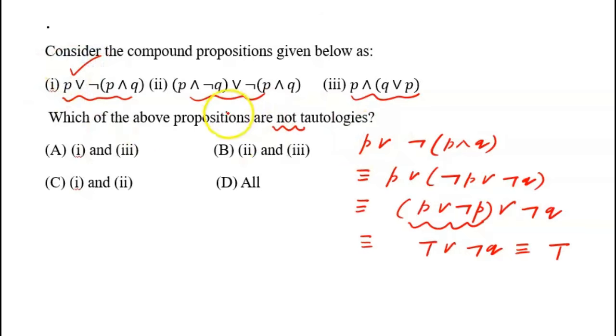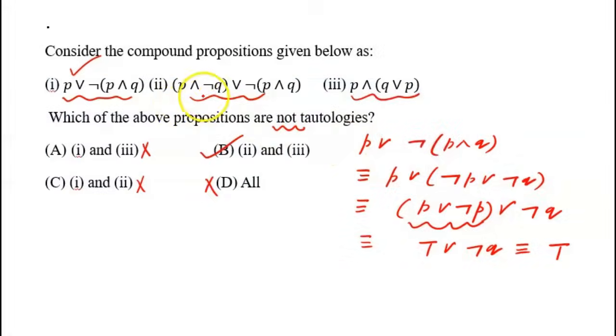Now the first statement is a tautology. Now I am going to look at the options. I am not going to check the other statements. Why I am going to look at the options? They are saying that which of the following propositions are not tautology. So certainly since one is a tautology, that option all can't be correct, because this one is a tautology. And since one is a tautology, the option this and this can also not be correct, because it is saying that 1 and 3 are not tautology, it is saying 1 and 2 are not tautology. So since only one option is left, so I am ticking that option.